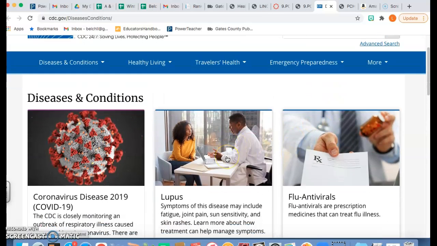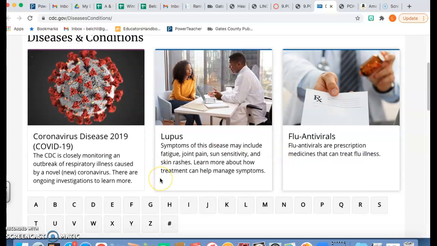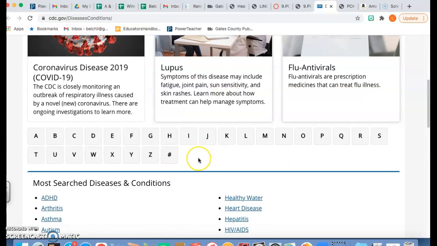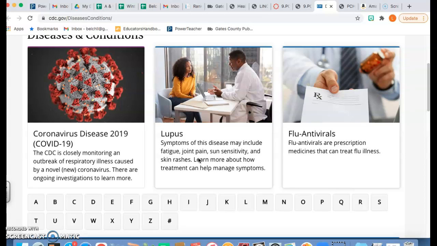You're going to need this website for the assignment that goes with this objective, because you're going to be doing a PowerPoint on a chronic disease, and you're going to pick one chronic disease. Like I said, pick a disease of your choice, and then you will explore it. And of course, there is another video in the assignment page that explains how to do this assignment that goes with it.